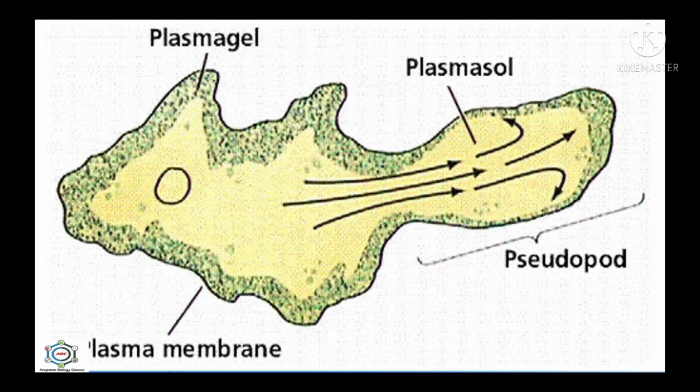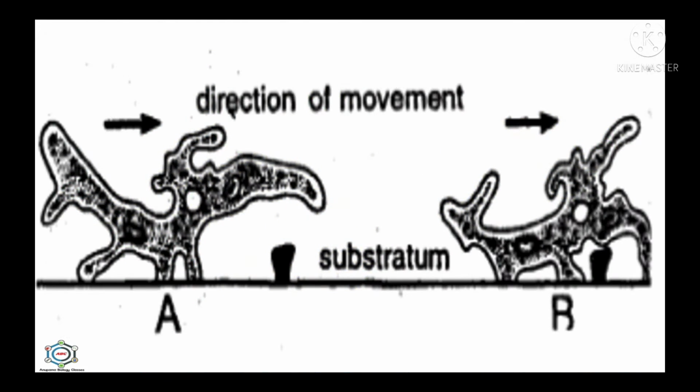So the first one is locomotion by pseudopodia. Some protists like amoeba slowly creep over the substratum with the help of blunt, finger-shaped protoplasmic extensions called pseudopodia or false feet. In this picture you can see, the cursor indicates the pseudopodia, also known as false feet. They give irregular shape to the organism.